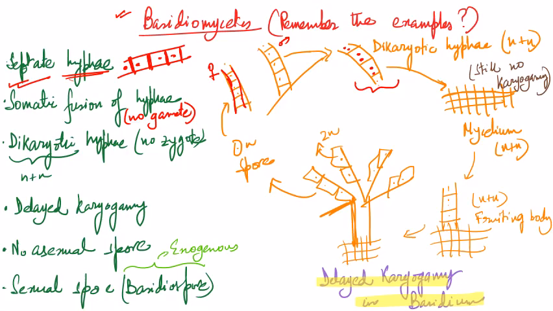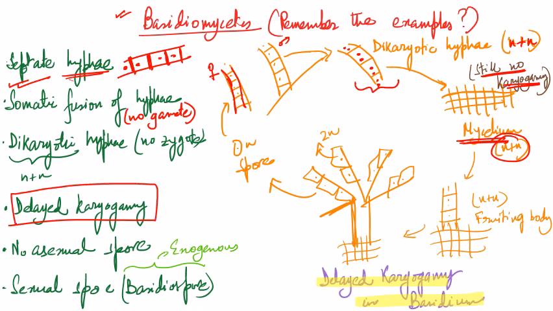Do you see? So what will be the ploidy of this hypha? It will be n plus n. Not 2n. Please note that it is not 2n, it is n plus n, right? And from this dikaryotic hypha, what are we getting? We are getting a network of hypha. We call that mycelium. Still, the ploidy of mycelium is n plus n. That means still no karyogamy. Karyogamy is delayed here. This is a unique feature of Basidiomycetes.